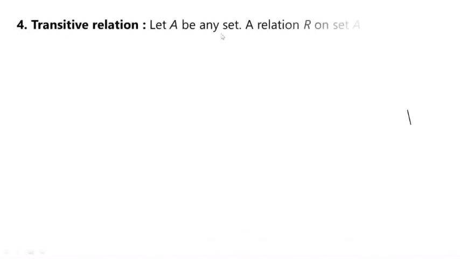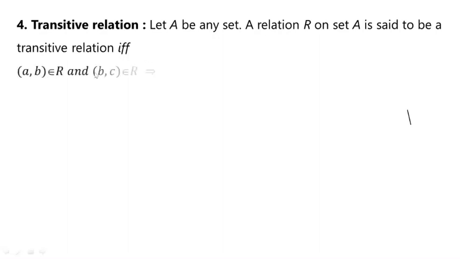Next we have transitive relation. Let A be any set. A relation R on set A is said to be a transitive relation if and only if (a, b) belongs to the relation R and (b, c) belongs to the relation R, that implies the ordered pair (a, c) again belongs to the relation R, for all a, b, c belongs to the set A.